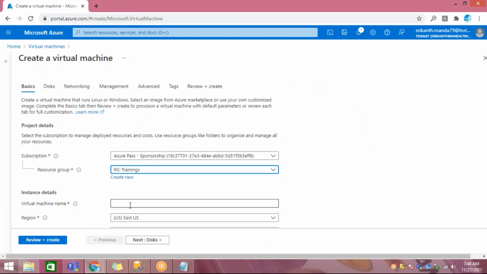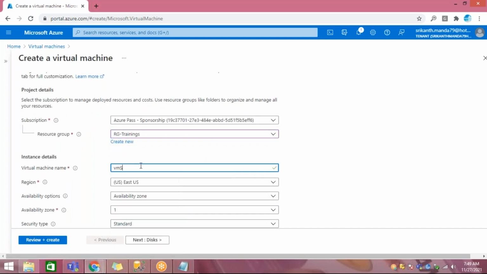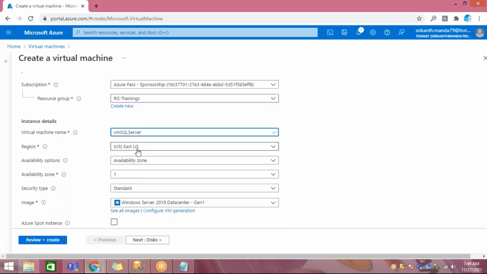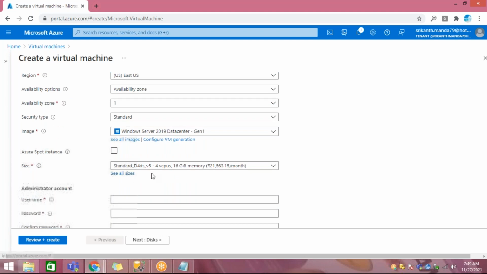Select the resource group. Give the name of the VM, SQL Server. This is the location. Availability, we'll talk about all this later. Now the image is Windows Server 2019 Datacenter. The size of the machine is 4 CPU, 16 GB RAM.